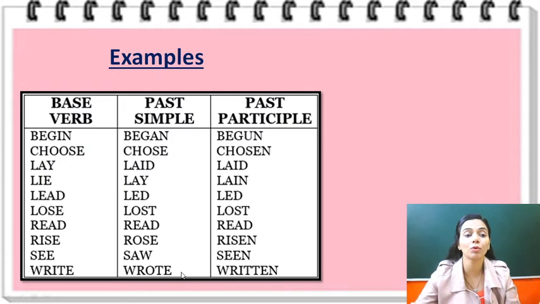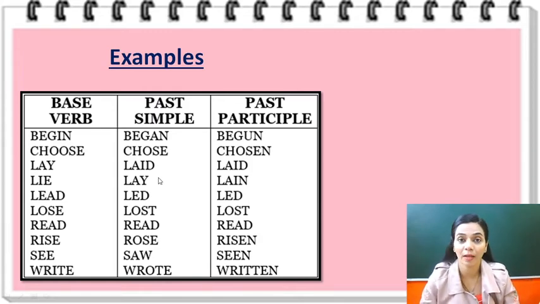Now we will discuss some more examples. Look here. This is the base verb, or you can say the present verb, then the past simple and the past participle. Begin, began, begun. Choose, chose, chosen. Lay, laid, laid. Lie, lay, lain. Lead, led, led. Lose, lost, lost. Read, read, read. Rise, rose, risen. See, saw, seen. Write, wrote, written. So these are some of the examples of the different types of verbs.